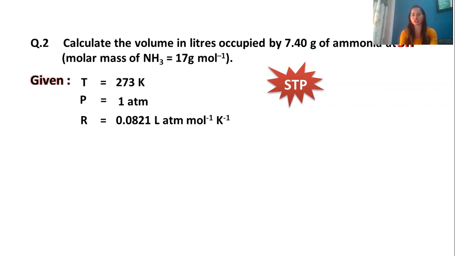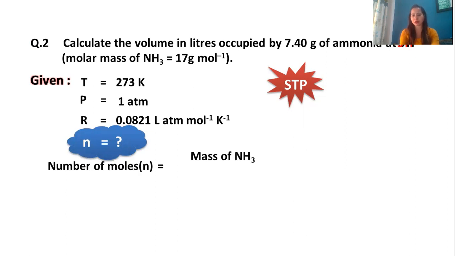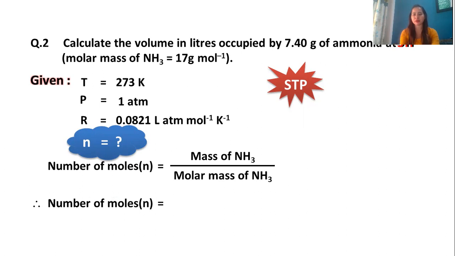R is equal to 0.0821 liter atmosphere per mole Kelvin. Why have I taken this value of R? Because they have said find the volume in liters. So when I say find the volume in liters, you need to take the value of R in this way. Now you have P, T, R, mass of ammonia, and molar mass of ammonia. So you can calculate number of moles, that is mass upon molar mass. 7.4 upon 17, which you divide, you'll get 0.435.